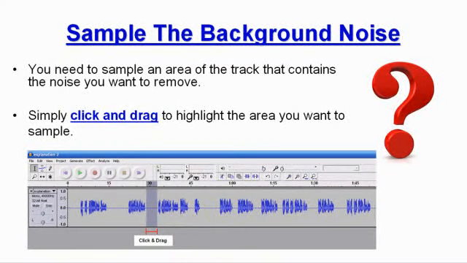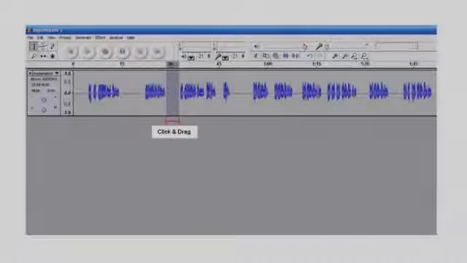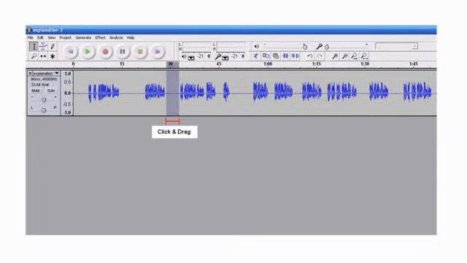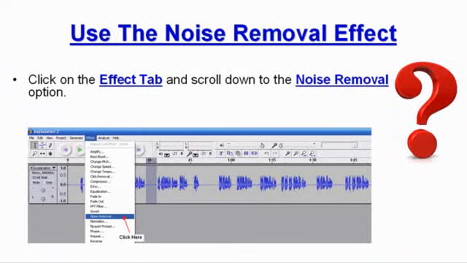You need to sample an area of the track that contains the noise you want to remove. Simply click and drag to highlight the area you want to sample. Click on the Effect tab and scroll down to the Noise Removal option.